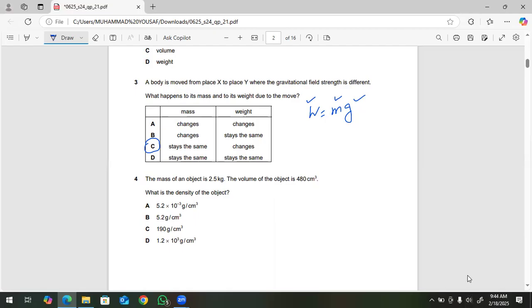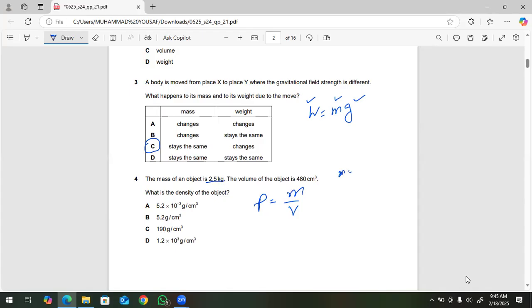Next, question number 4. The mass of an object is 2.5 kg. The volume of the object is 480 centimeter cube. What is the density of the object? So density is mass divided by volume. The answer is given in gram per centimeter cube. You can see all 4 options are given in gram per centimeter cube. So first of all, we will convert our initial value of mass, which is given in kg, into gram.